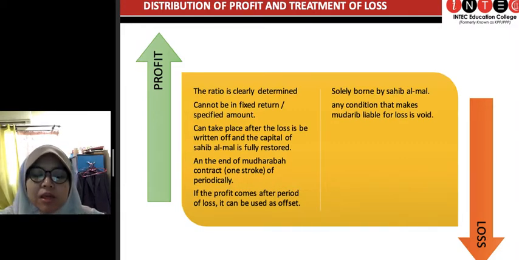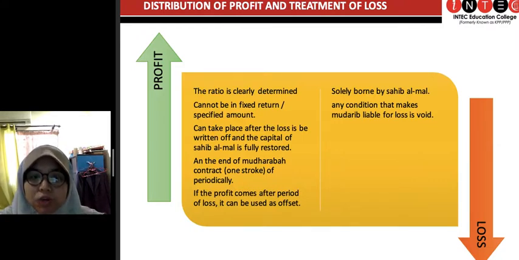And can we divide it equally, 50-50%, or can we use other types of ratio? Even though we know in a mudharabah contract only the sahibul mal is the one providing the money or the capital, and the mudharib does not provide any money, and only provides his labor and expertise.